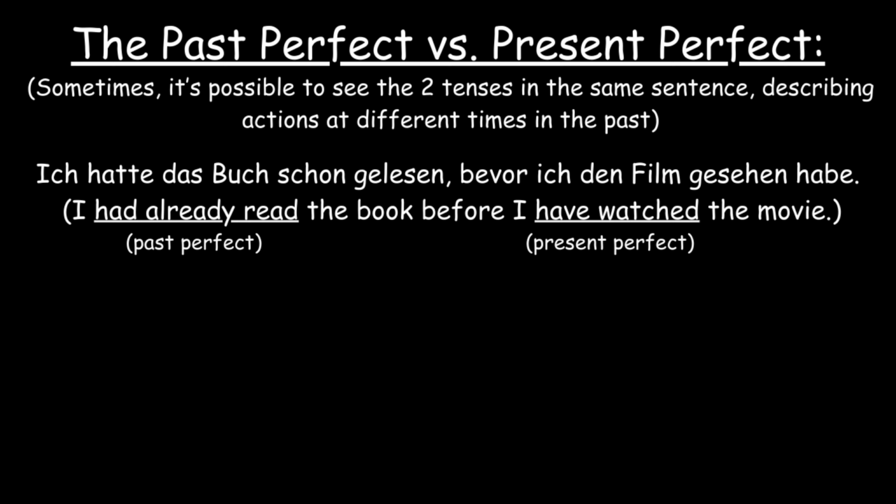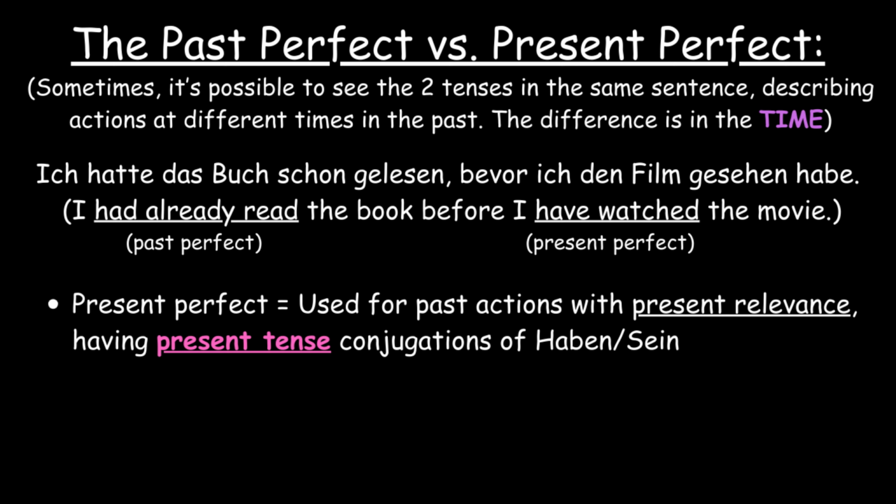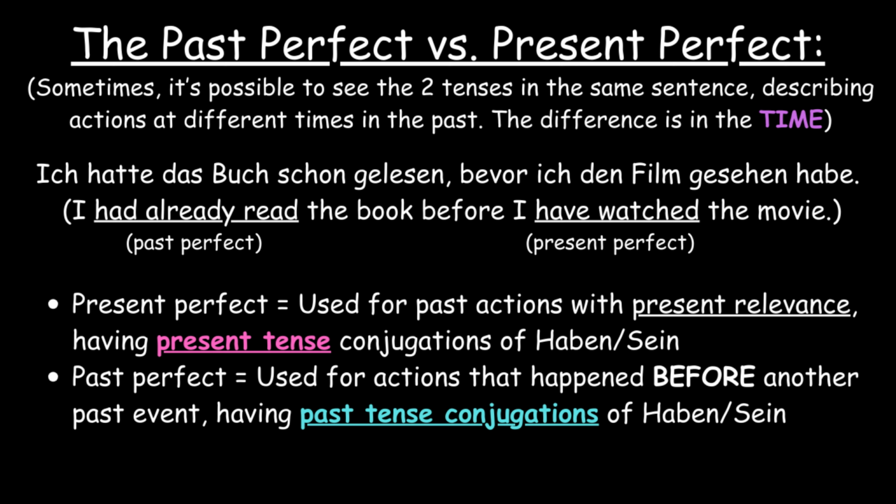So, the key difference between the tenses is in the time. The present perfect is used for past actions with present relevance, having present tense conjugations of haben or sein. However, the past perfect is used for actions that happened before another past event, having past tense conjugations of haben or sein. This is the difference between the two, which is identical to English. Overall, this is how the past perfect fully works in German.